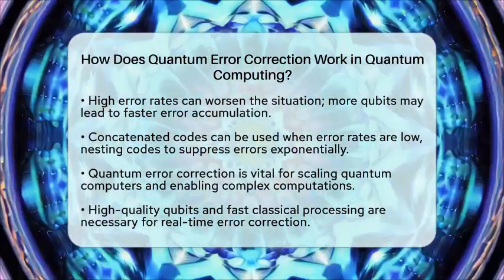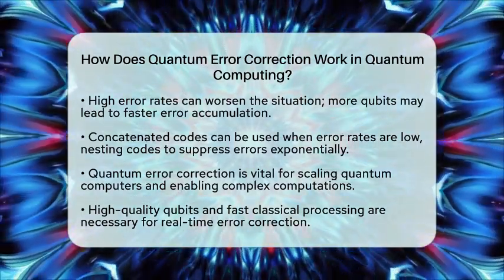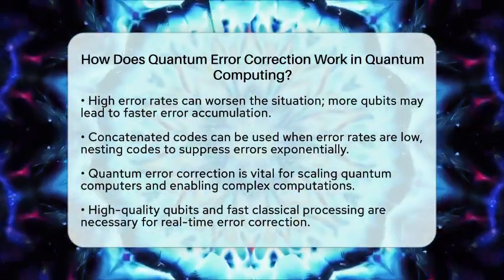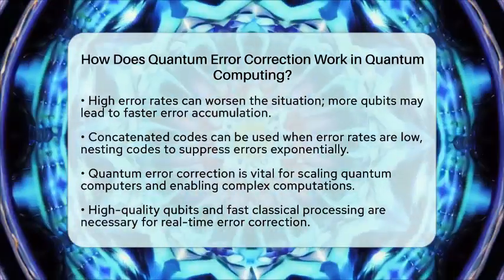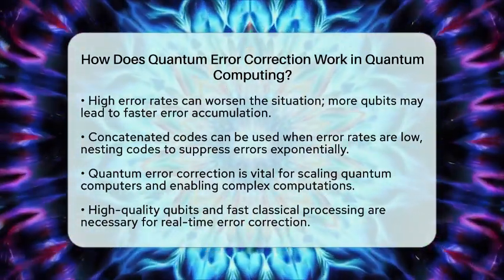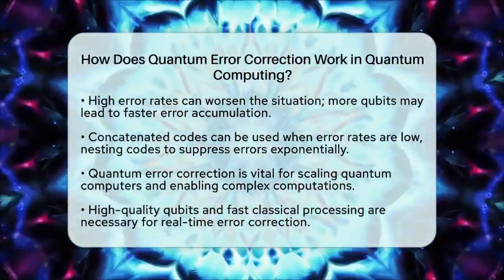In essence, quantum error correction works by encoding quantum information across multiple qubits, detecting errors through indirect measurements, and applying corrections based on classical inference. This process is fundamental for achieving reliable and large-scale quantum computing.